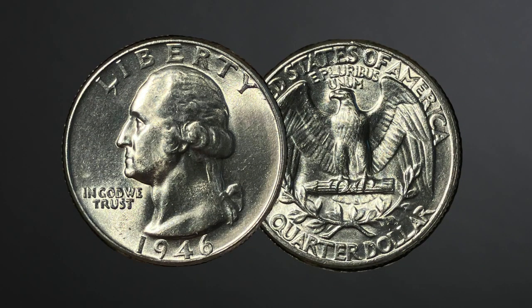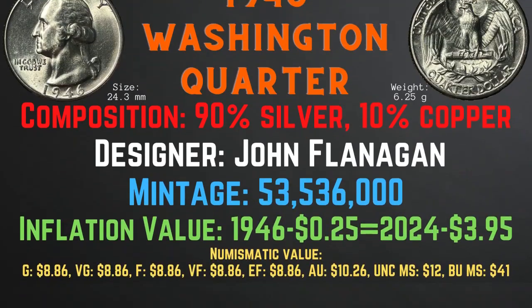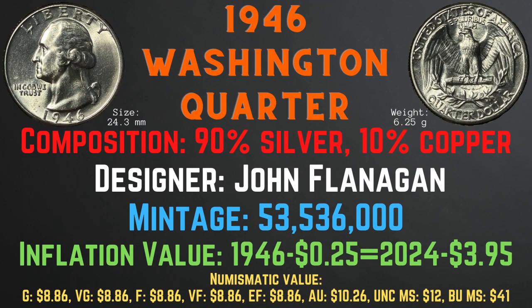Now let's take a look at the 1946 Washington quarter. The 1946 Washington quarter has a size of 24.3 millimeters and a weight of 6.25 grams. Its composition is 90% silver and 10% copper. Its designer is John Flanagan. Its mintage is 53,536,000, and its inflationary value for the year 1946 is $3.95. Its numismatic values range from $8.86 in good condition up to $41 in brilliant uncirculated mint state condition.